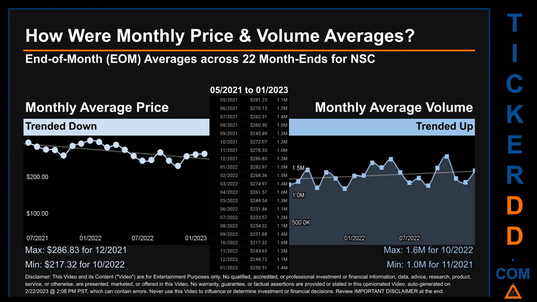The maximum end-of-month average price was $286.83 for 12/2021, while the minimum was $217.32 for 10/2022. Looking at volume, 10/2022 and 11/2021 respectively saw the highest and lowest monthly average volume at 1.6 million and 1 million.